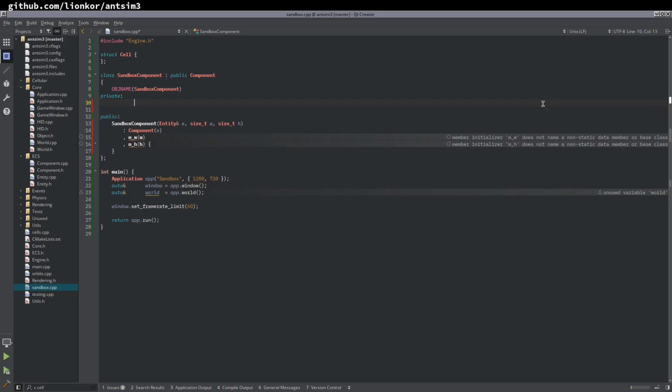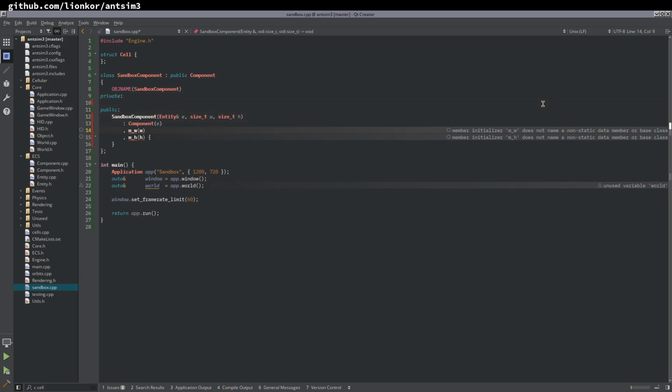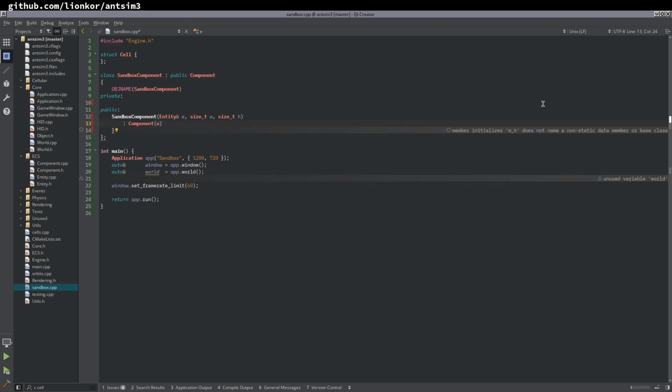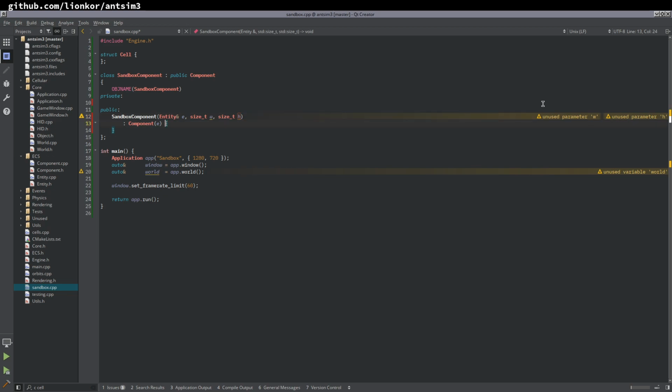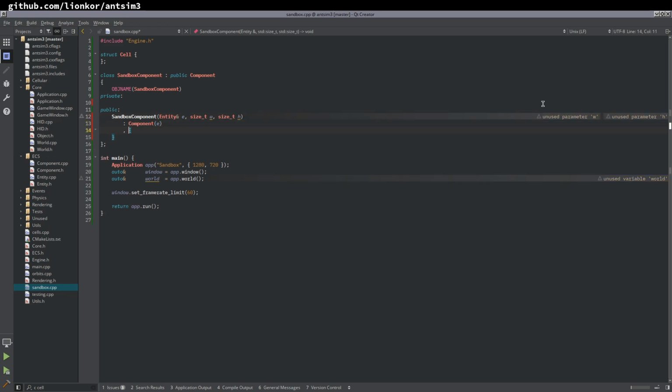All right, let's do size. You know what? This is kind of ridiculous. We should really be doing this like a vector. I like this, but let's do it as a vector, properly.